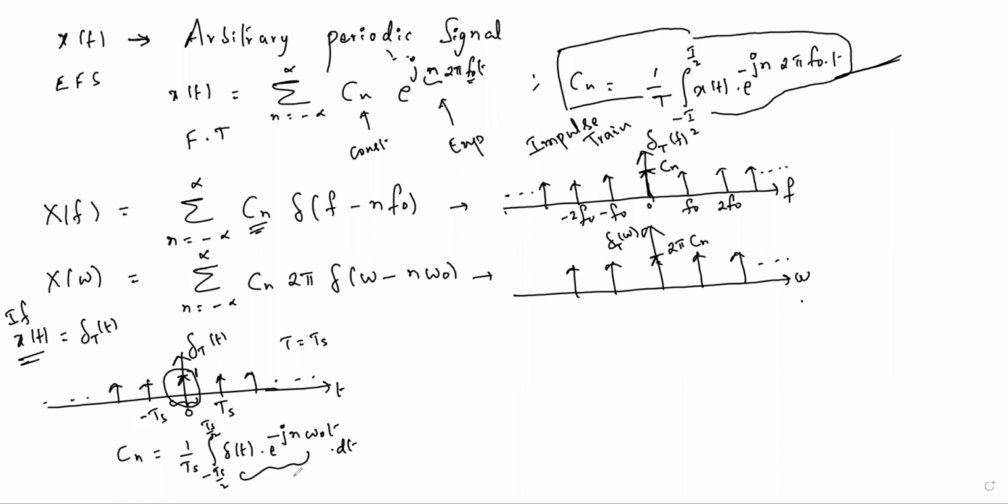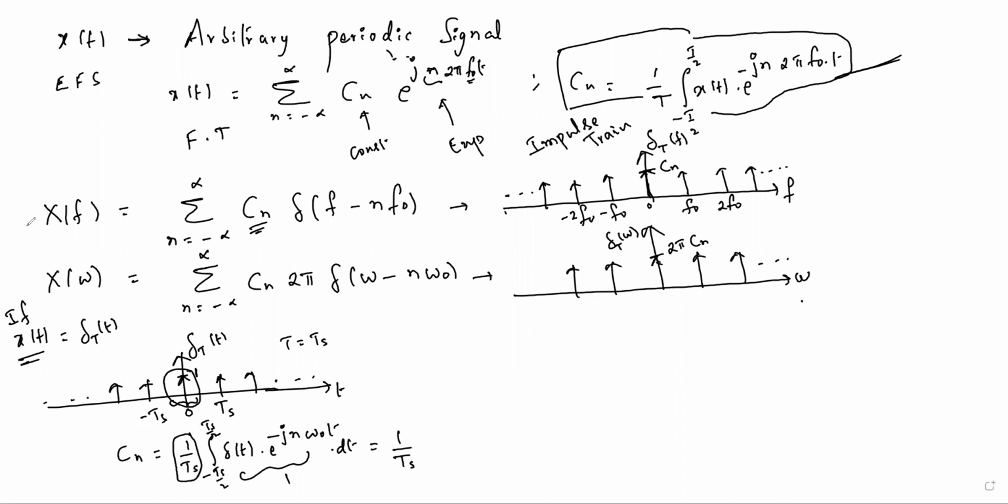So this one will be 1. From the shifting property of the impulse function, we know that this is e to the power of 0, and e to the power of 0 is 1. The 1 by Ts is outside of the integration, and it remains. So the Cn value is 1 by Ts.